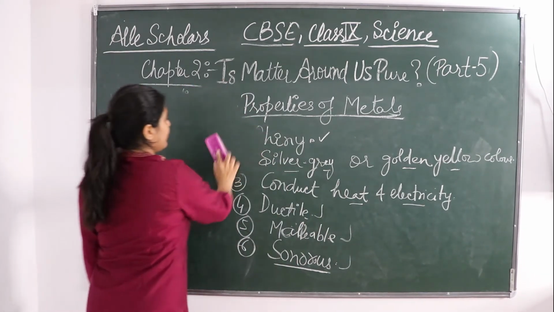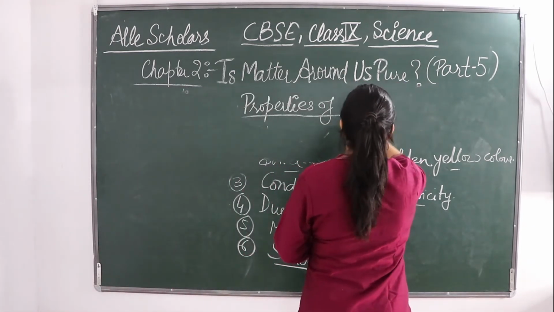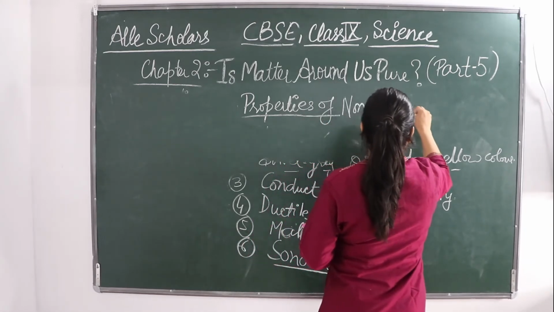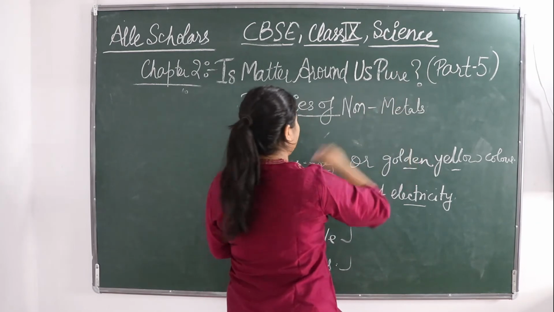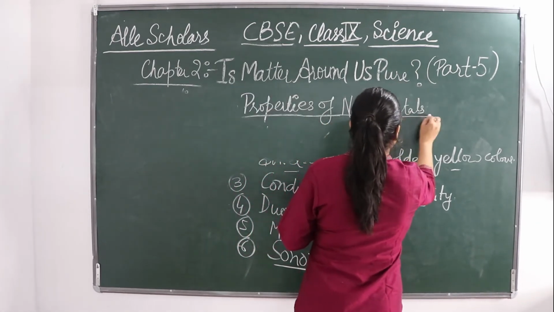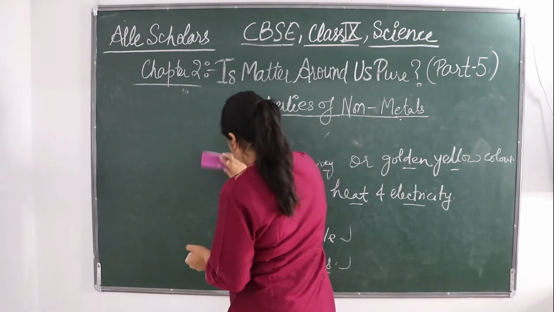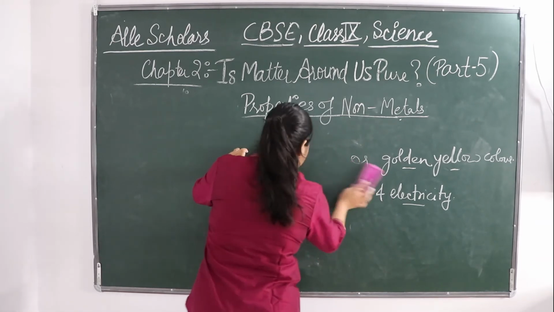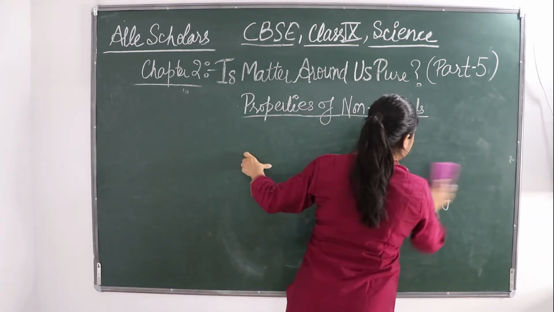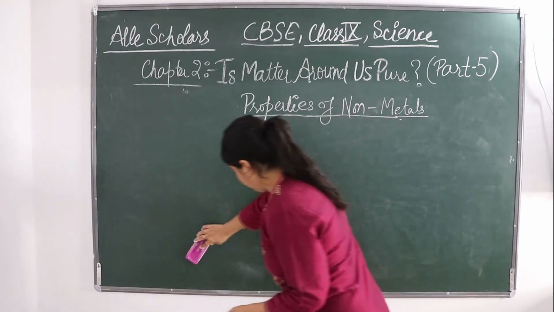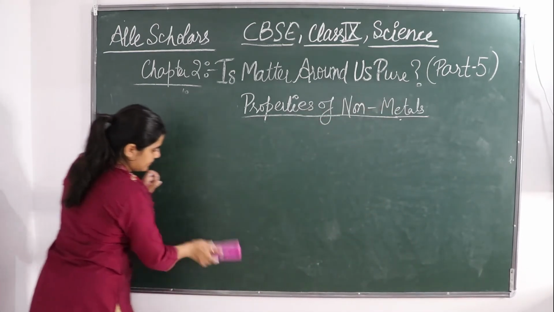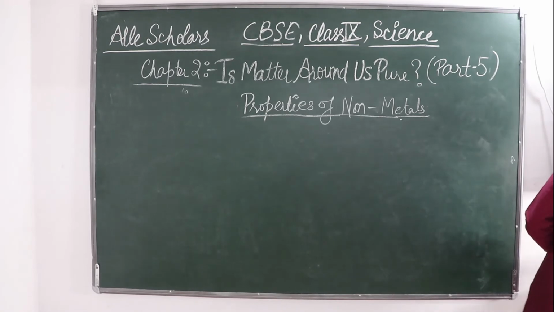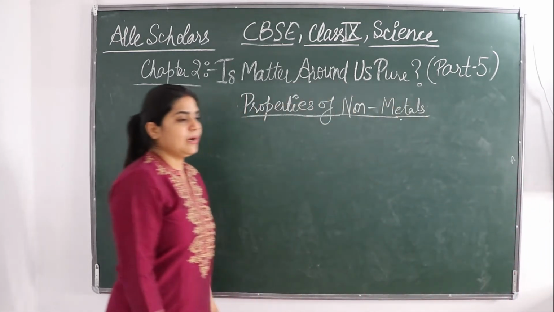So now let's see the properties of non-metals. So this was about metals. Now let's see what non-metals are. These non-metals are present on the right corner of the periodic table. Okay. So in detail you will be studying this in class 10. There is a full chapter about metals and non-metals. So let's see the properties of non-metals.